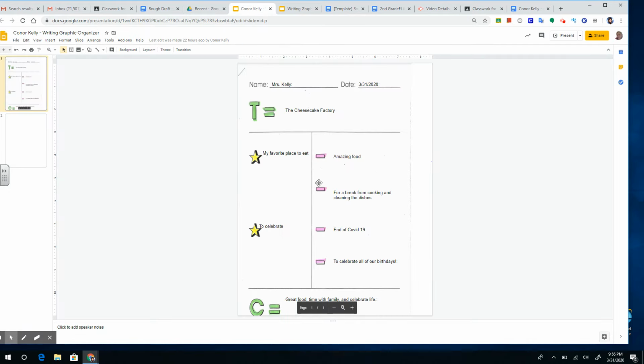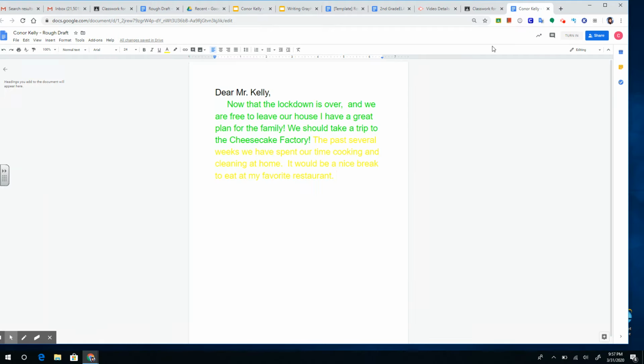Now I'm going to give my red details. So we said it was our favorite place to eat, and we also said taking a break. Okay, so we're going to add in our supporting facts. So we need some red. So we're going to talk about the amazing food and how it'll be nice to have somebody do the cooking and somebody serving us and just really making it a special time. So these are our supporting details in the red.